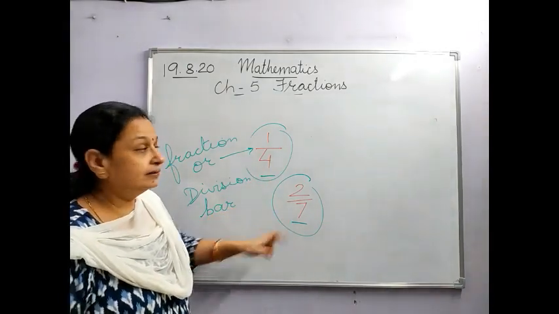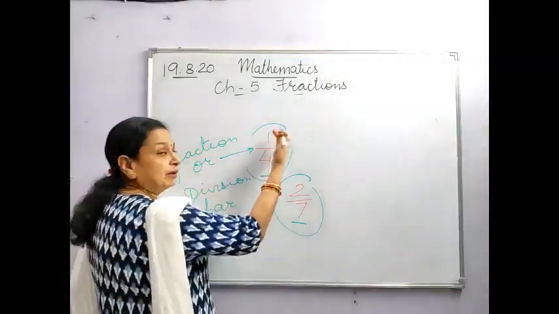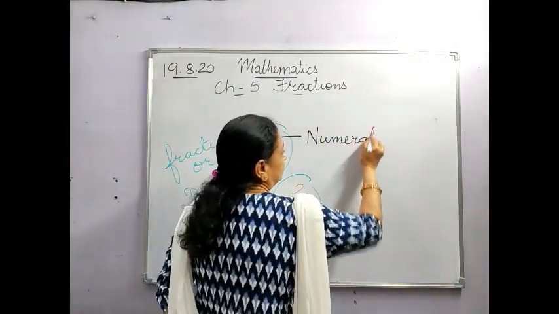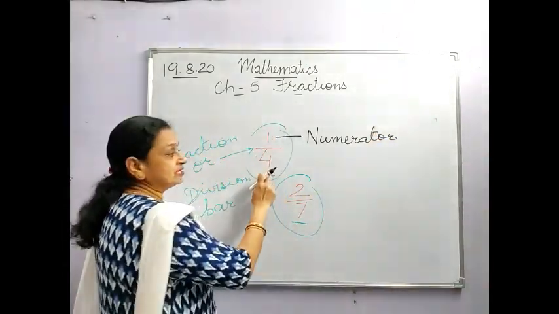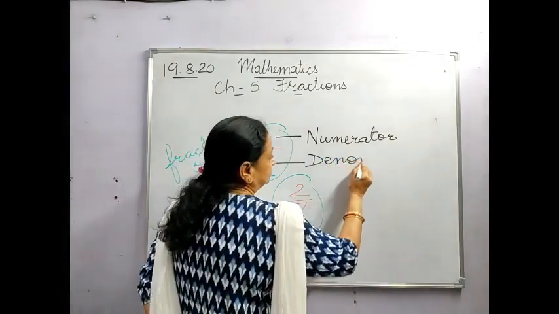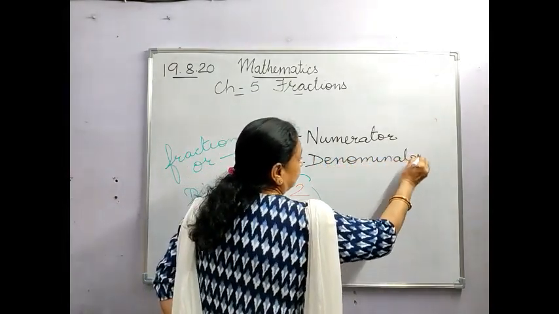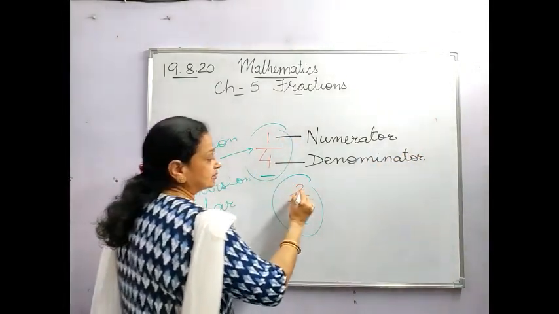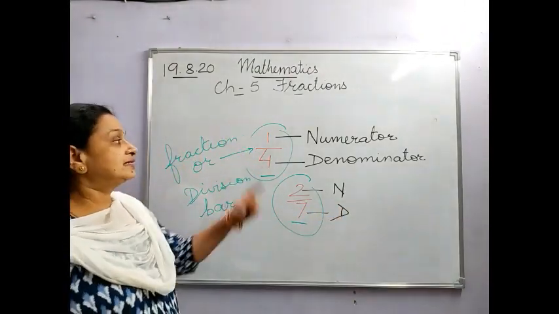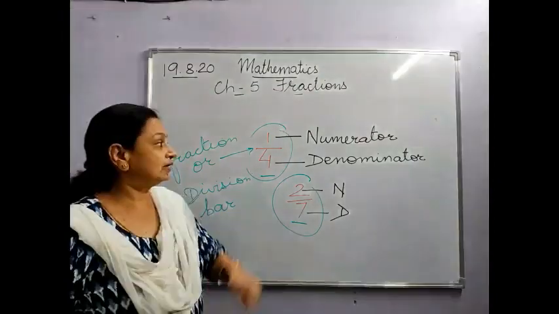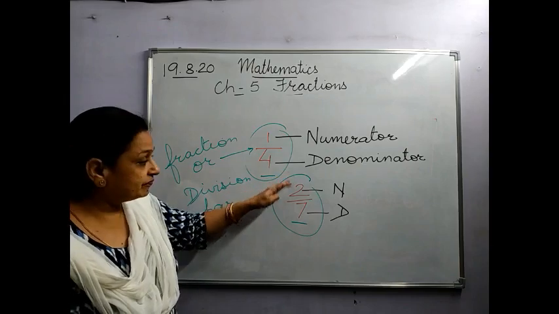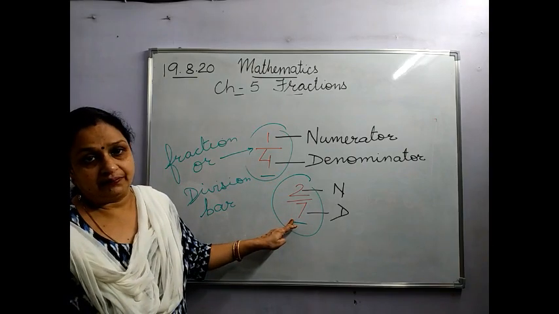Similarly here, the number which is written above the bar is called the numerator, and the number which is written below the bar is known as the denominator. Similarly, here it is the numerator and this one is your denominator. That means every fraction has got two parts. One is the numerator, which is above the line, and the other one is the denominator. Every fraction is written like this only.